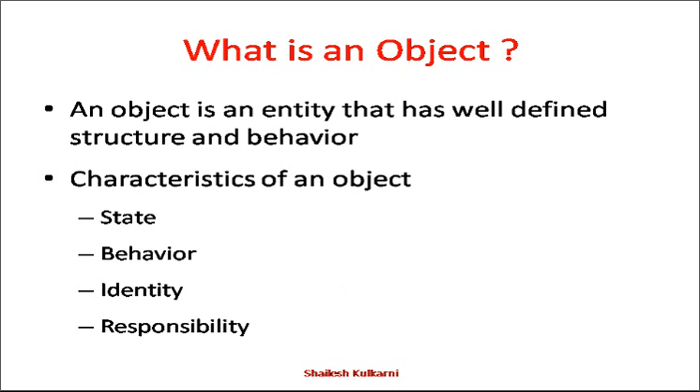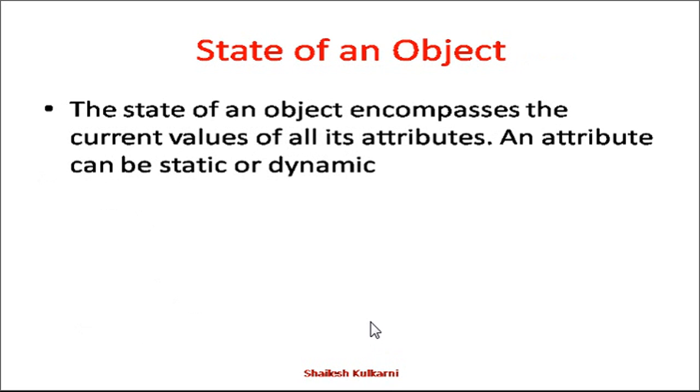Let's discuss these characteristics one by one. The first characteristic is the state of an object. The state of an object is nothing but the current values of all its attributes. Those attributes could be either static or dynamic. For example, when I say car as an object, it has both static and dynamic attributes.